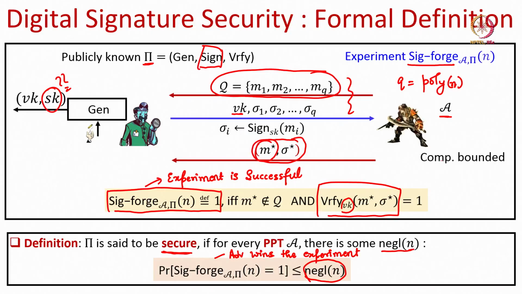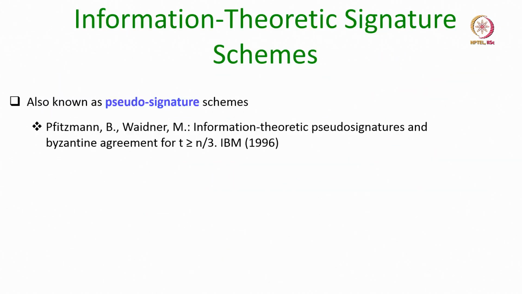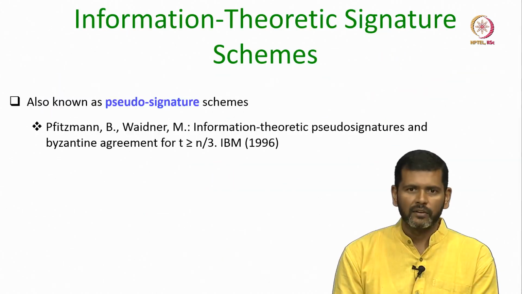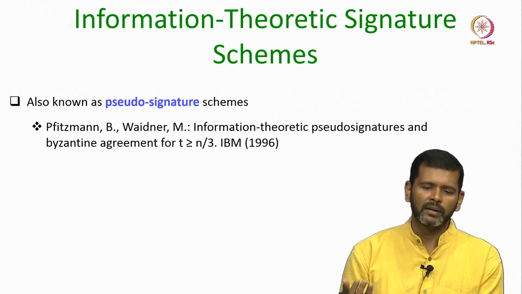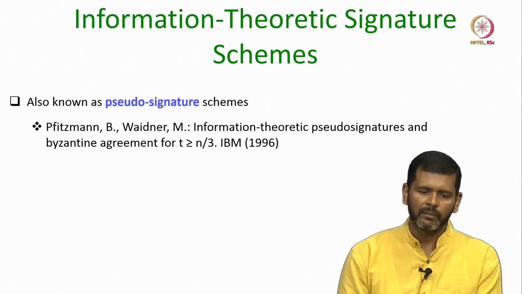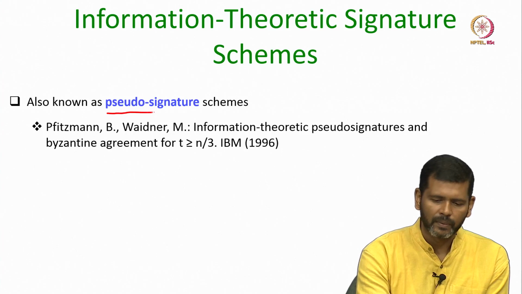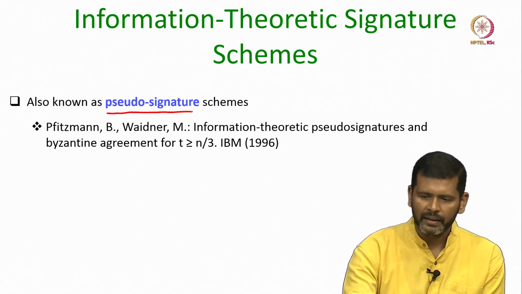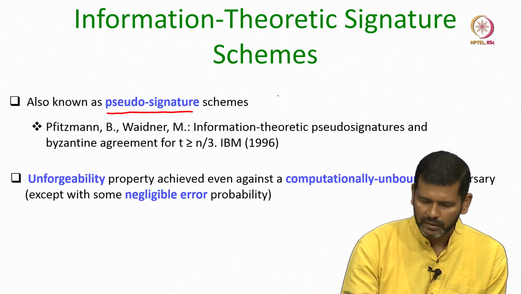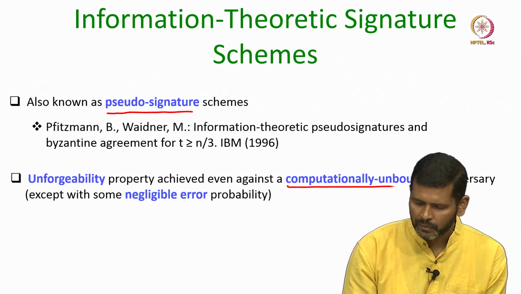Now, in the digital signature schemes, we assumed a computationally bounded adversary, namely it should be difficult for a computationally bounded adversary to come up with a forgery. We have a corresponding equivalent version of the signature schemes which are called pseudo signatures, and they remain secure even against computationally unbounded adversaries.